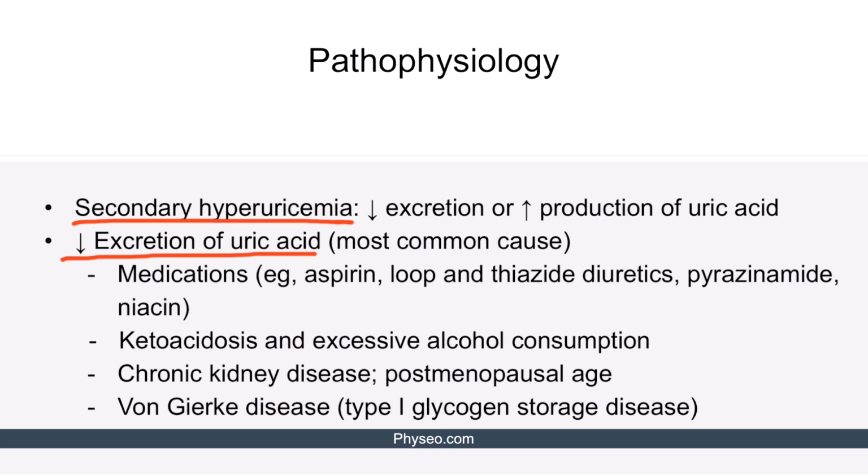Chronic kidney disease decreases uric acid secretion, predisposing to gout. Postmenopausal age is another risk factor for gout. Normally, estrogen stimulates uric acid excretion. Low levels of estrogen in postmenopausal women predispose to uric acid retention in gout. Von Gierke disease is a type 1 glycogen storage disease characterized by hypoglycemia and lactic acidosis. Accumulated lactic acid competes with uric acid for secretion. Therefore, these patients may have hyperuricemia and gout.